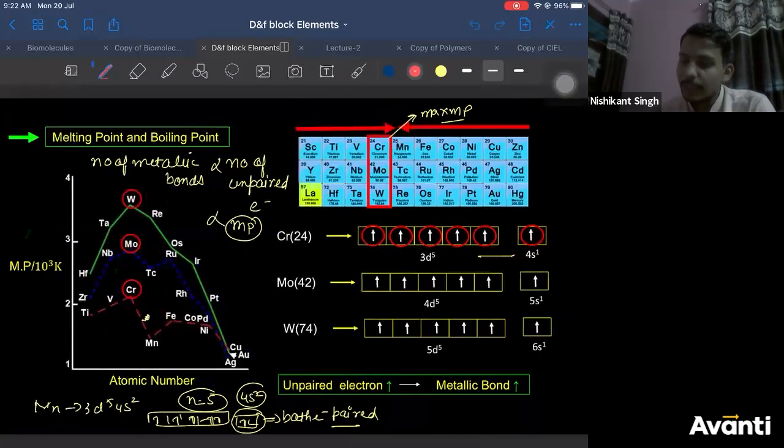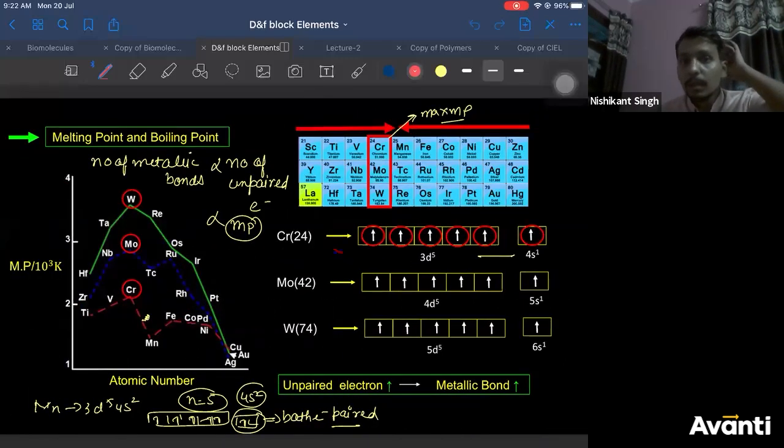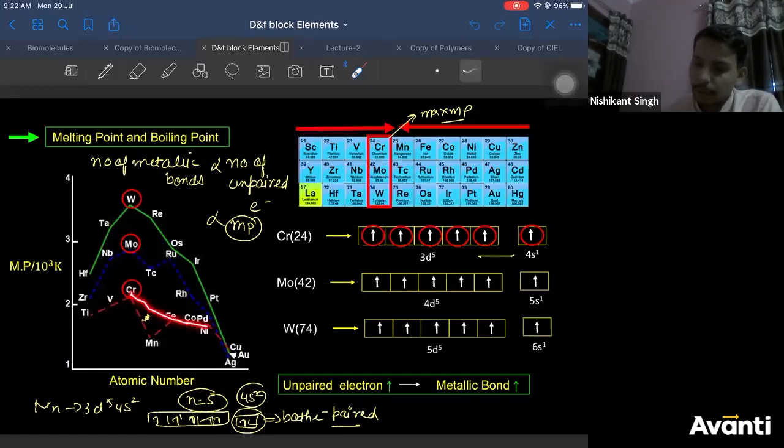So we had studied two important properties, melting point and boiling point, where we said the melting point initially increases till chromium, and then it decreases. Why does it decrease after chromium?